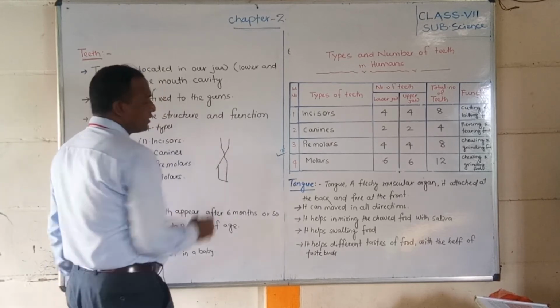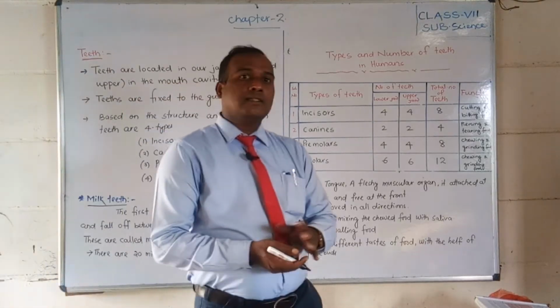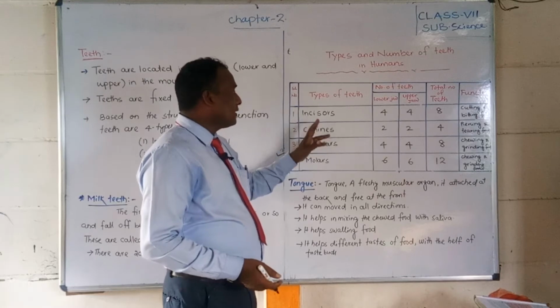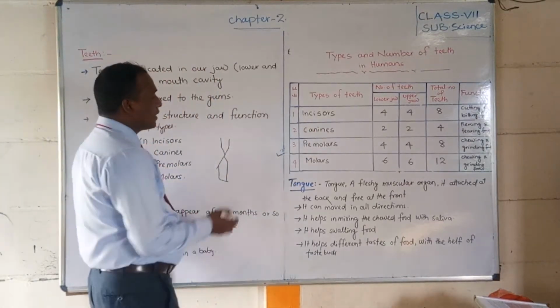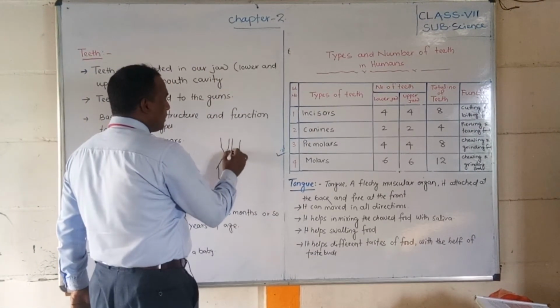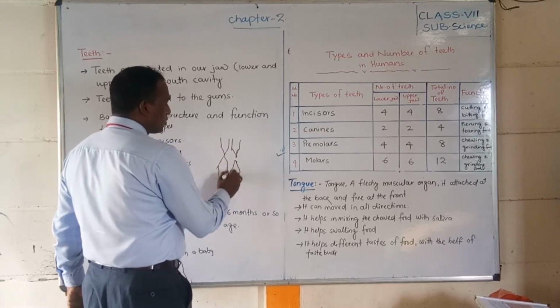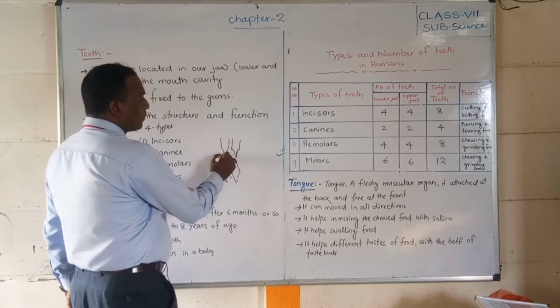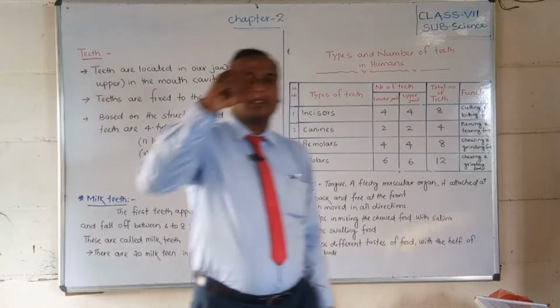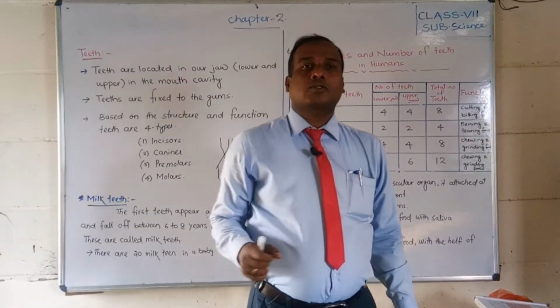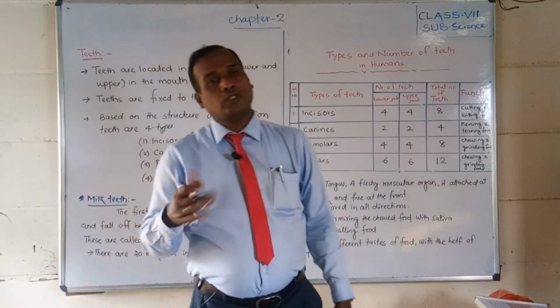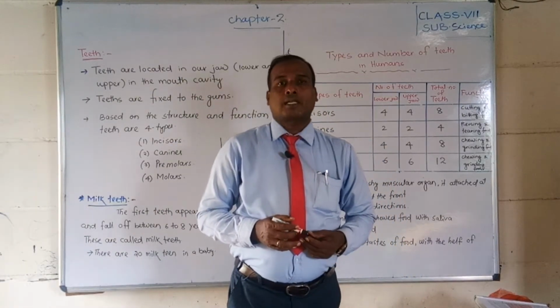So the teeth there are called canines. How many canines are there? There are 4 in total: 2 in the upper part and 2 in the lower part. Students, these have a very sharp point that can catch and tear. Generally, tigers and human beings both have 4 canines.